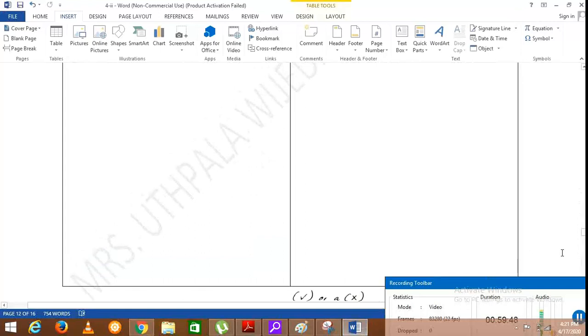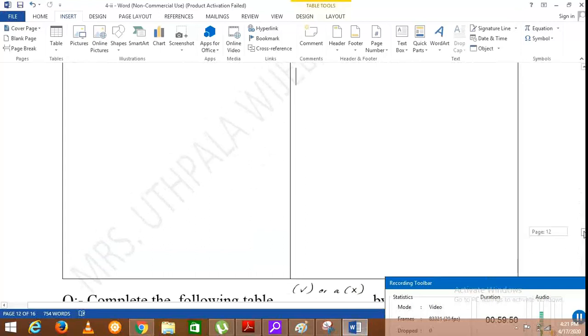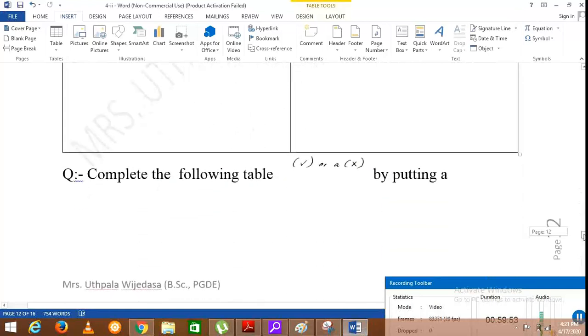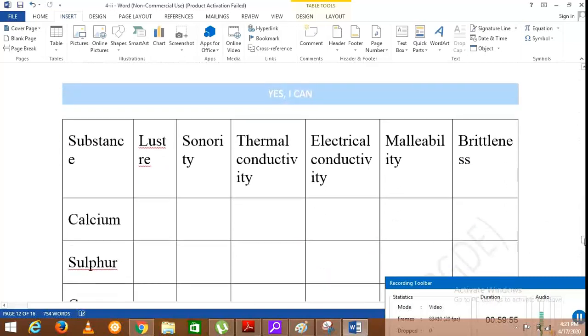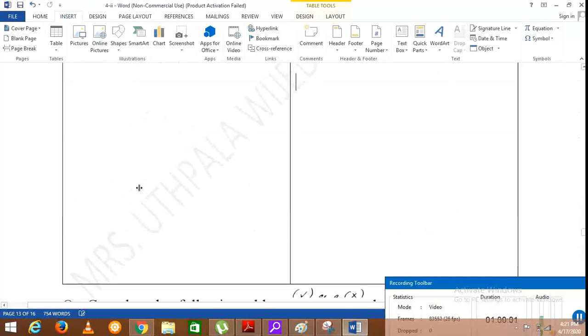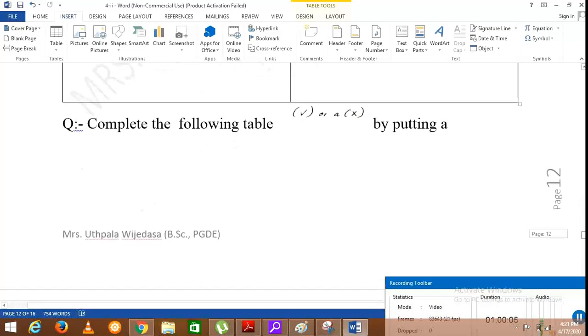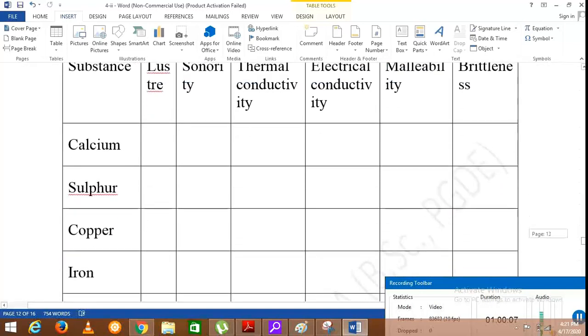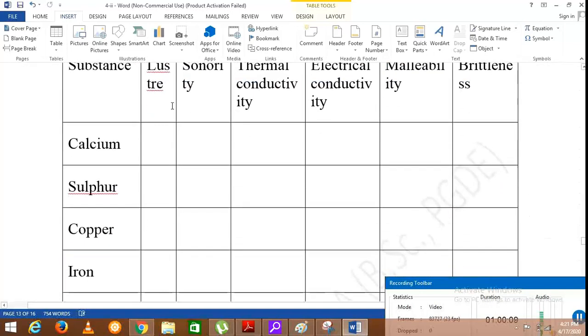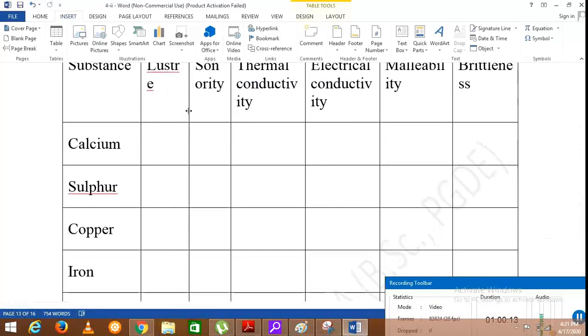Then you are asked to complete the table by putting a tick or a cross. In the first column it mentions the substance, and then you have to say whether it is lustrous or not.